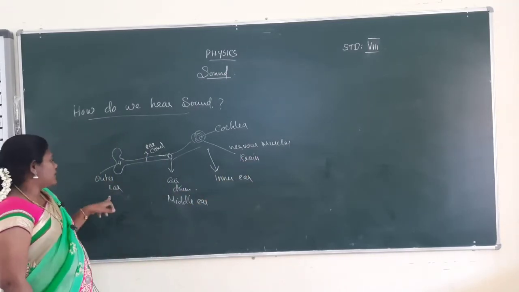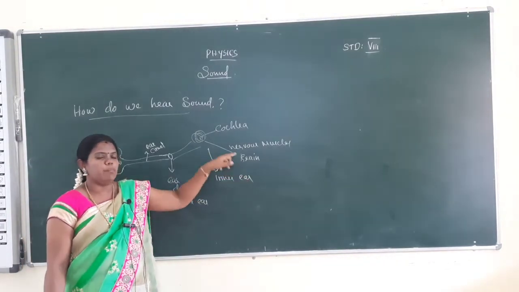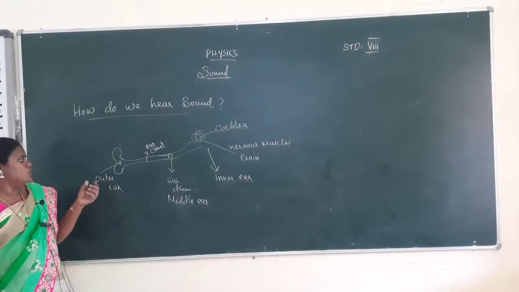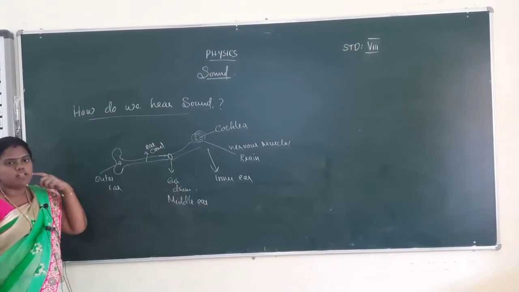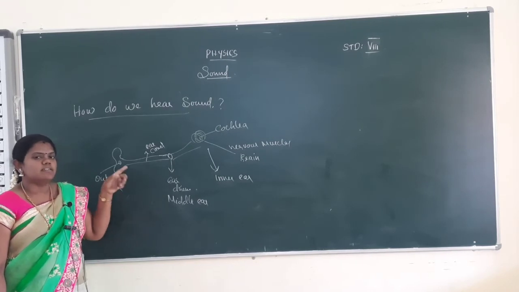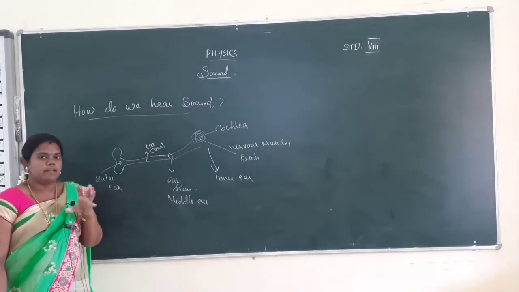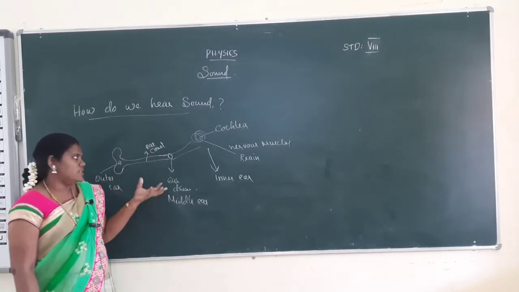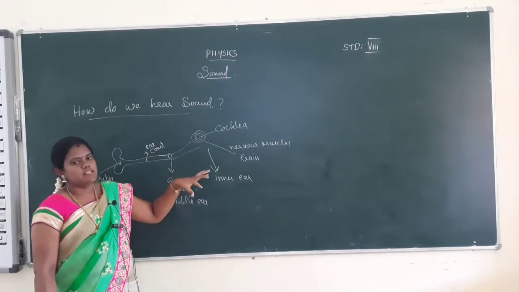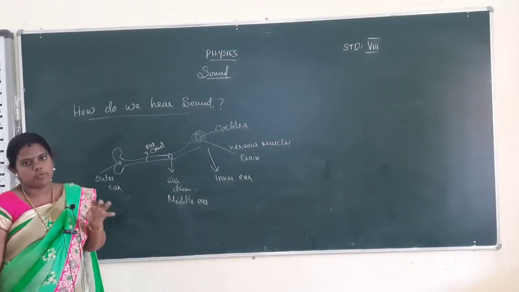So this is the outer ear, middle ear and inner ear. The brain analyzes what sound I hear. The outer ear just collects the sound, and the middle ear has the eardrum, an elastic membrane. The membrane vibrates and amplifies the sound. The amplified sound is passed on to the cochlea. The cochlea has nerves that transfer the sound to the brain. This is the way we hear sound in day-to-day life.